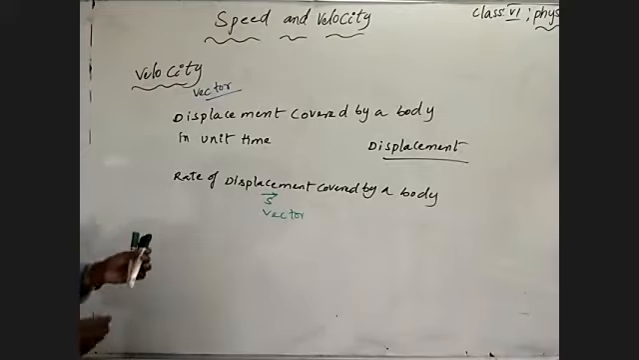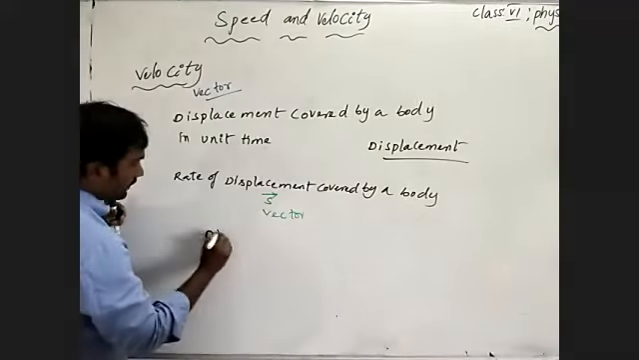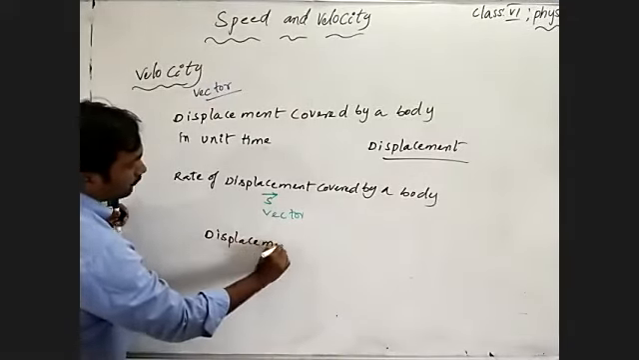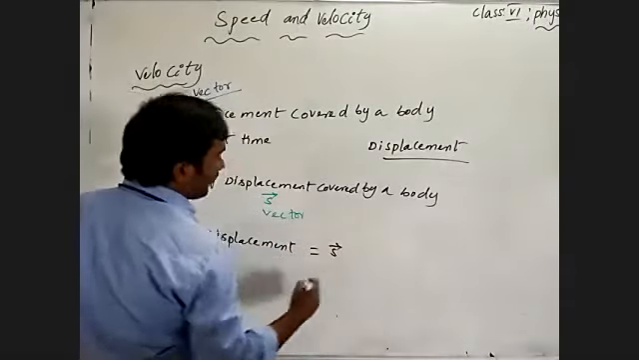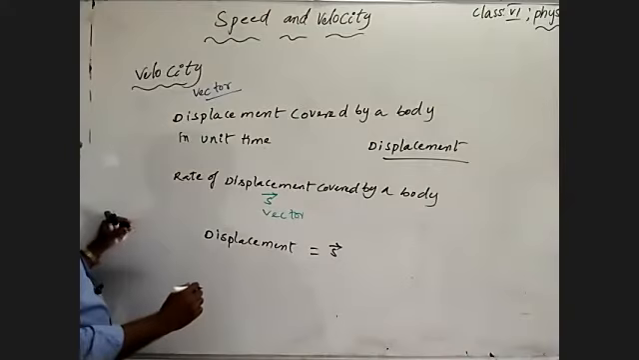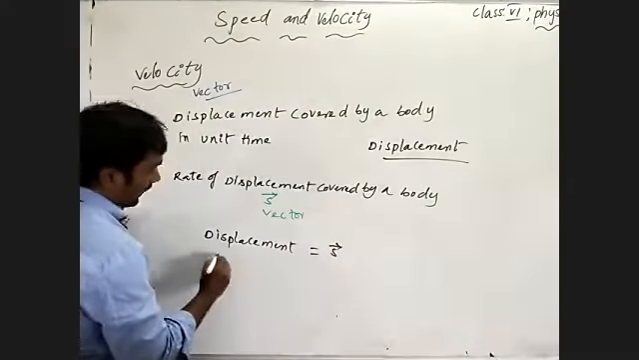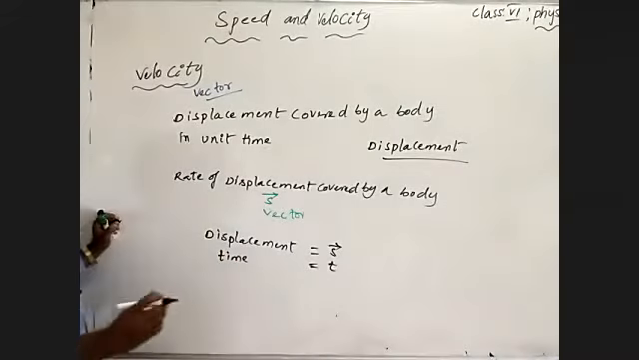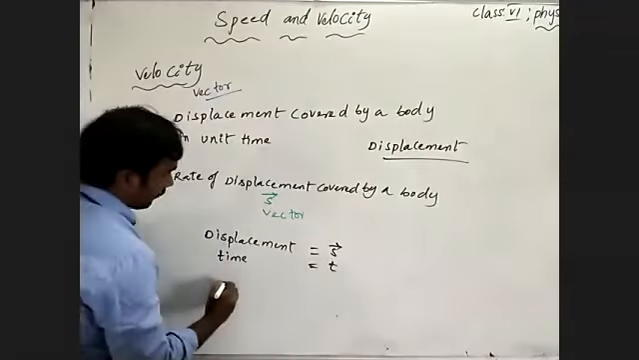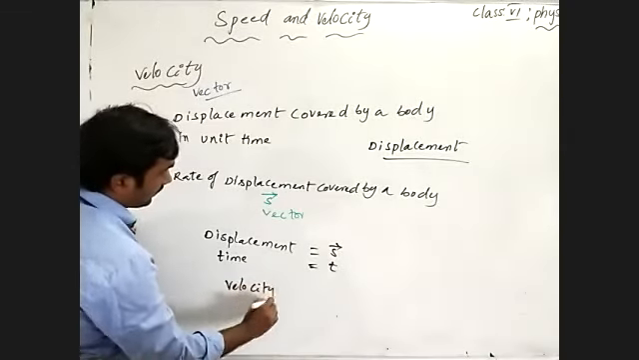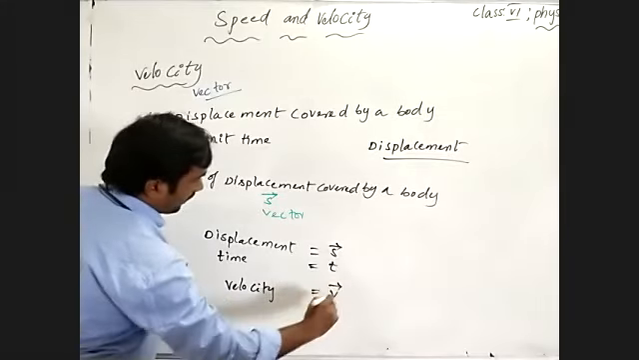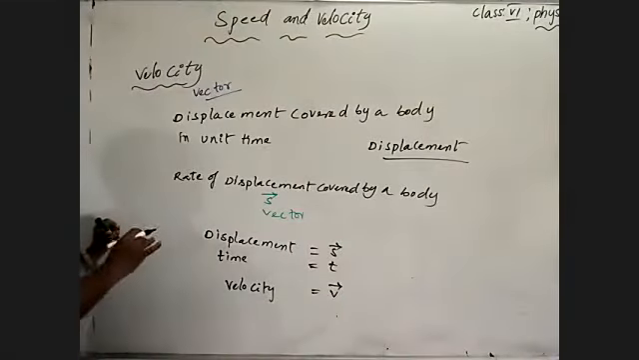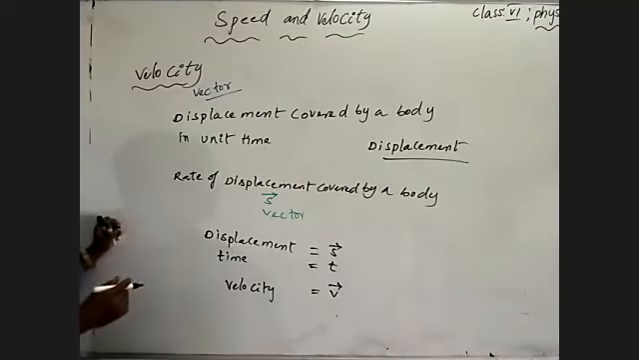Understand? See here, displacement is shown by the symbol S with an arrow mark, S bar, because it is a vector quantity. And time, of course, we know well. Time is measured as T. It is not a vector, it is a scalar quantity. Velocity is shown by the symbol V with an arrow mark. Before, we showed V for speed also, but we did not write an arrow mark because that is a scalar, and a vector has both magnitude and direction.